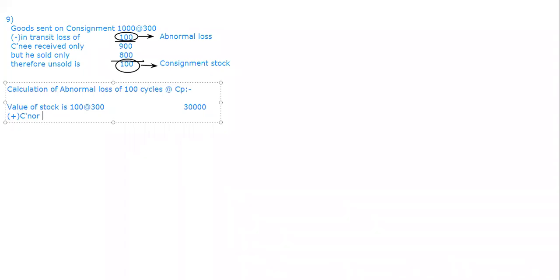That is the reason whatever expenses are there, 10,000 plus 1,500, so 11,500, he spent for the total 1,000 cycles. So here I'm going to write for 1,000 cycles. If the expenses are 11,500, I want only for 100, how much is it? Obviously zeros cancel, so 1,150 you're going to have. Therefore abnormal loss value is 31,150.